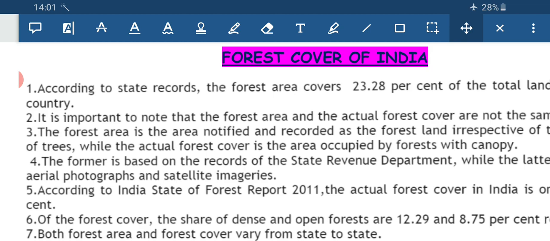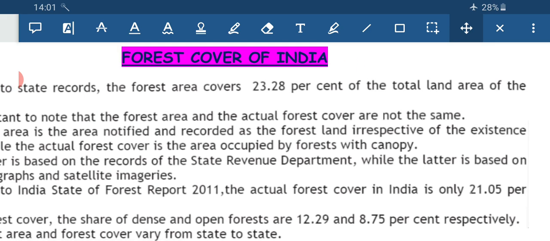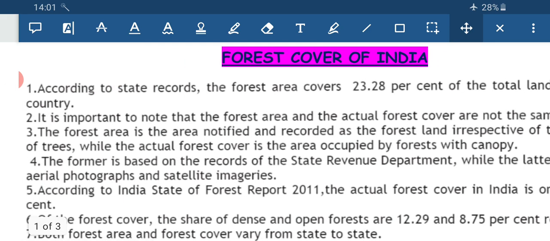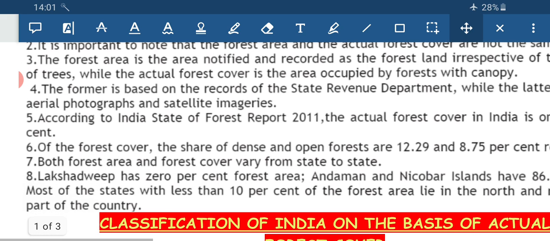According to the State of Forest Report as per 2011, the actual forest cover in India is only 21%, and in the forest cover we have dense forest cover and open forest cover, the data are given over here. But the main thing is that forest area and cover vary from state to state. Why does it vary?